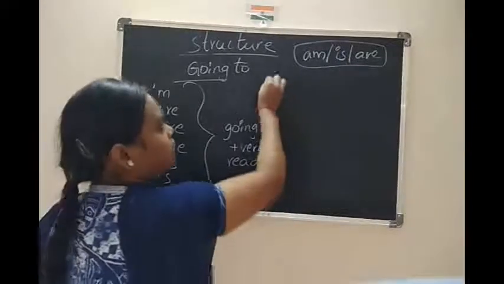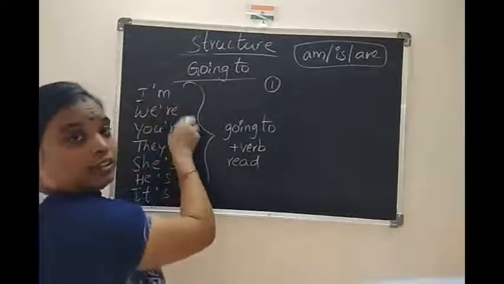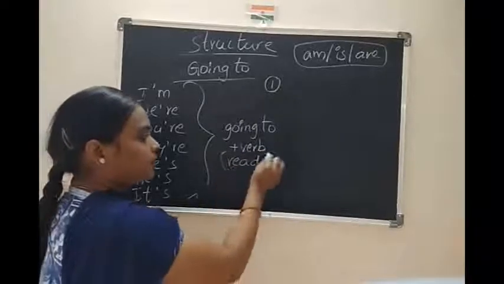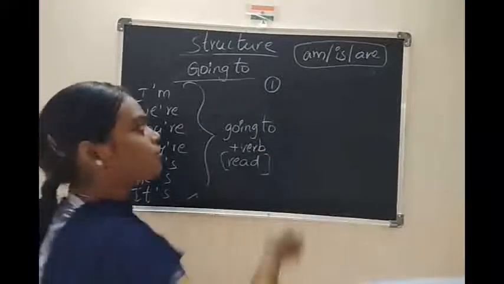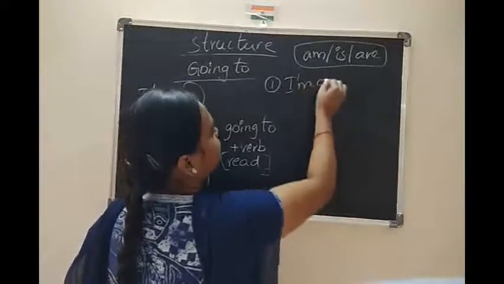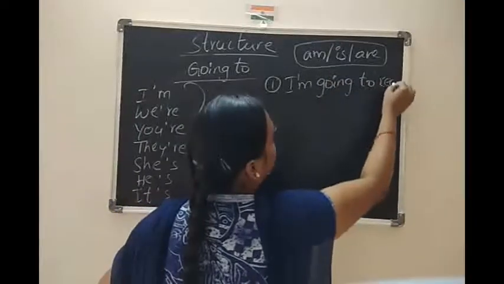Children, what is the first form? Here we have to use subject and going to plus verb. What is the verb in the previous one? Read. So I am taking that and writing: I am going to read. This is the verb.